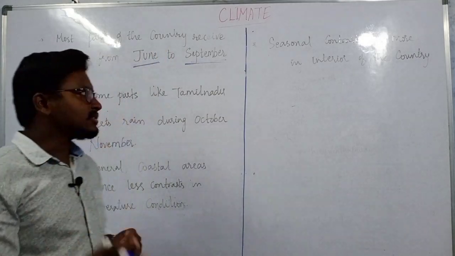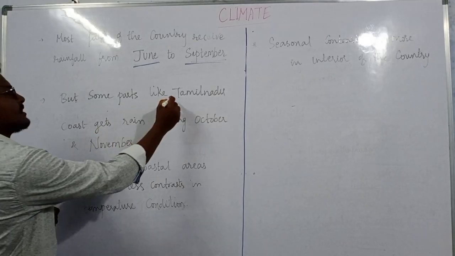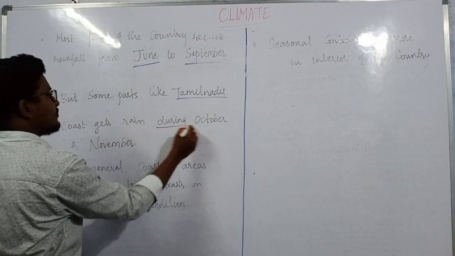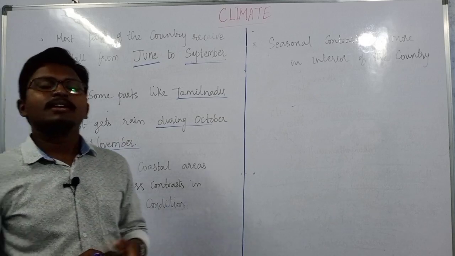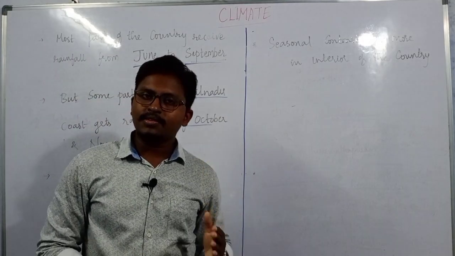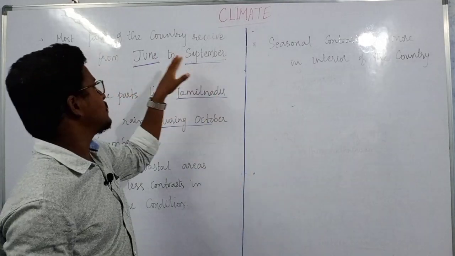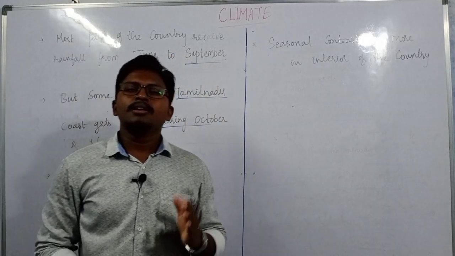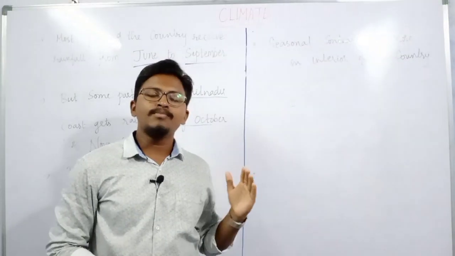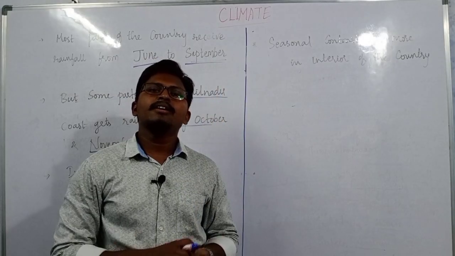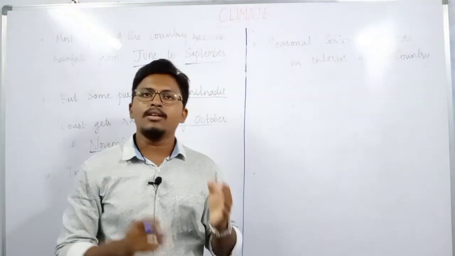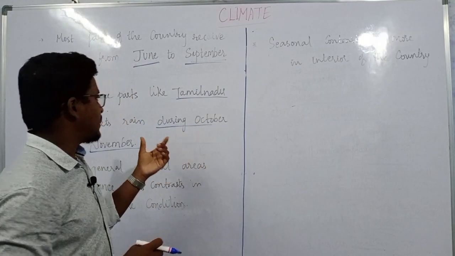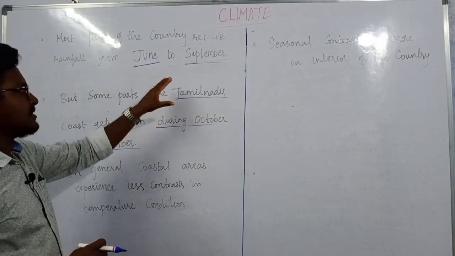But there are some regions, like Tamil Nadu, which receive rainfall mainly during the months of October and November. The reason is that during the monsoon time, June to September, the monsoon winds blow from the southwest direction, and when they return, they carry some rainfall which is mainly precipitated in coastal regions such as Tamil Nadu.